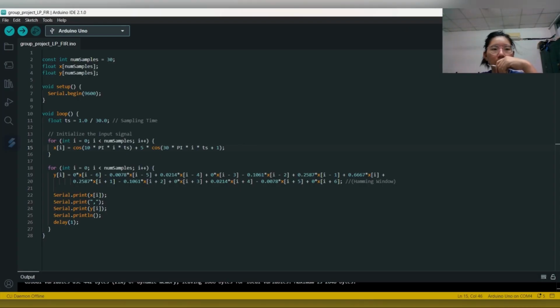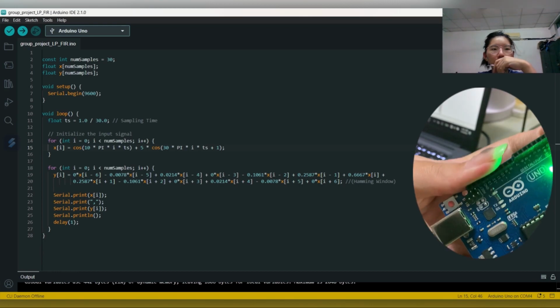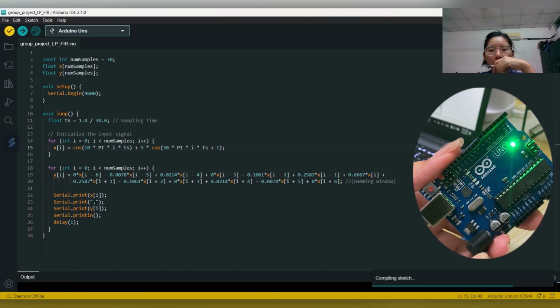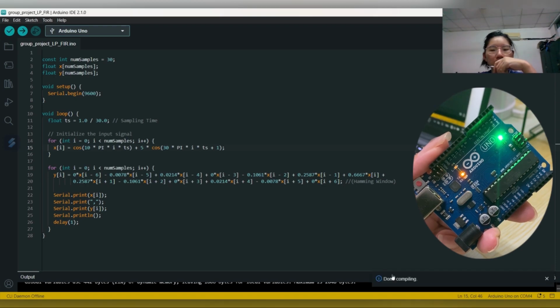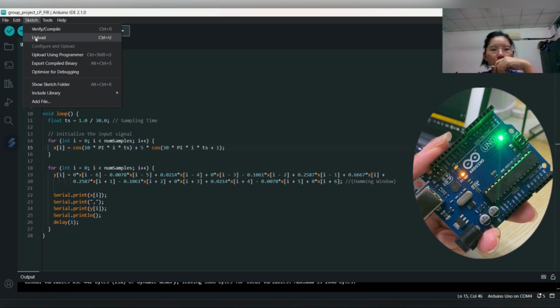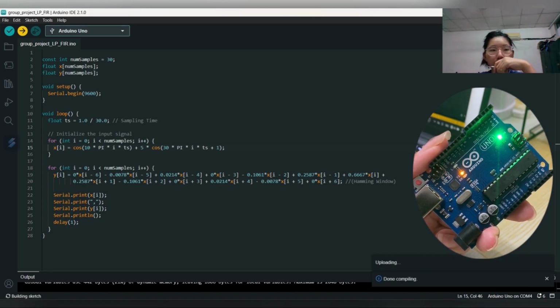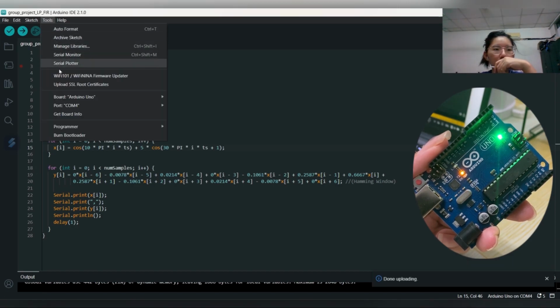So we move on to the Arduino IDE software. This is the coding that we built to convert and upload to the Arduino Uno board. Before that, we need to connect the Arduino Uno board. After we connected, we can click to compile the sketch. After the compile is done, we can click upload to the Arduino board. The board already shows that the coding is uploaded. Now we can click the tools and select the serial plotter.